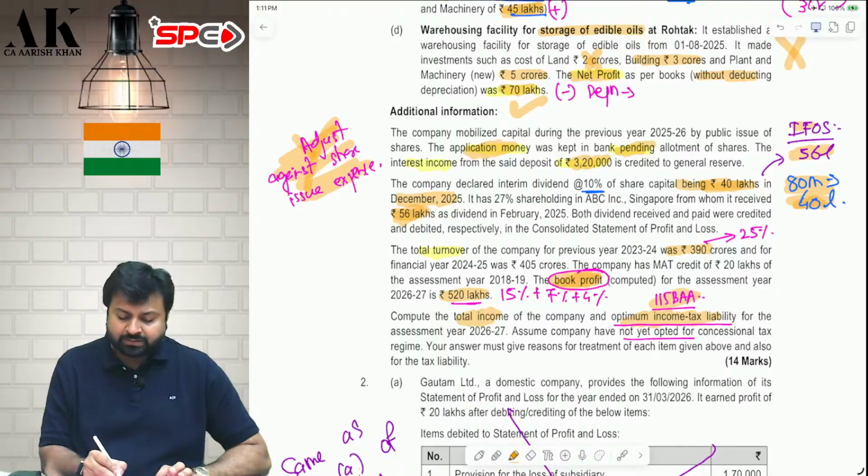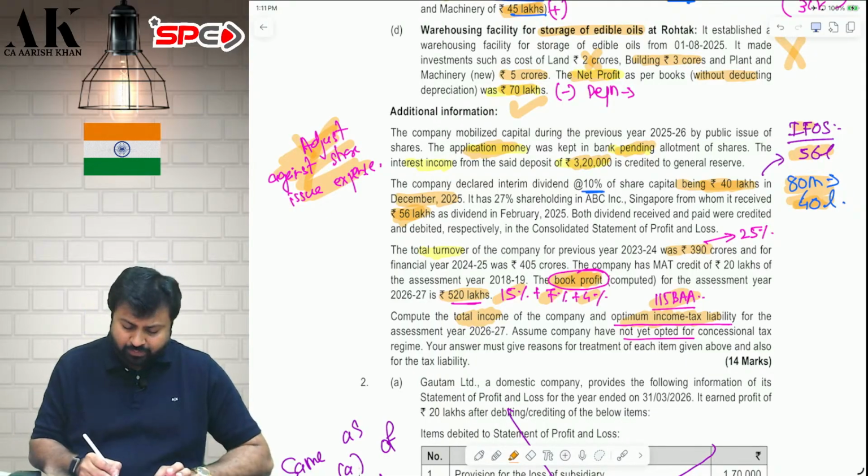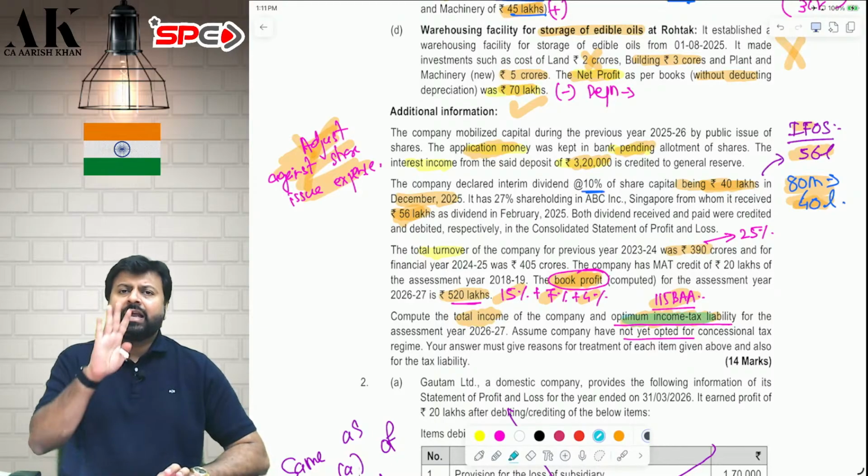That is 5 crore 20 lakhs. 15% tax, 7% surcharge, and 4% cess, because the income is more than 1 crore. 7% surcharge will apply. Then you will compute tax as per 115 BAA. As per 115 BAA, when you compute tax, everything is the same.